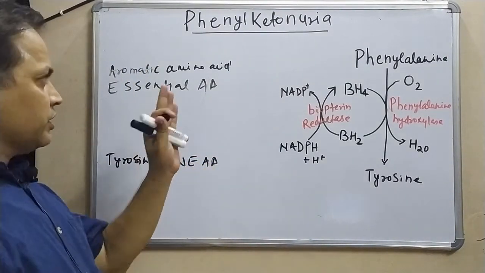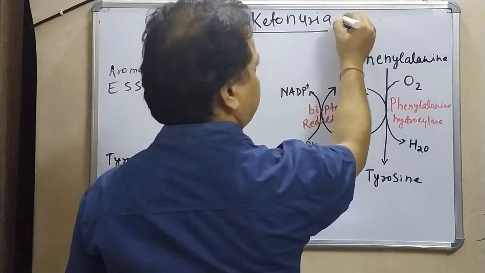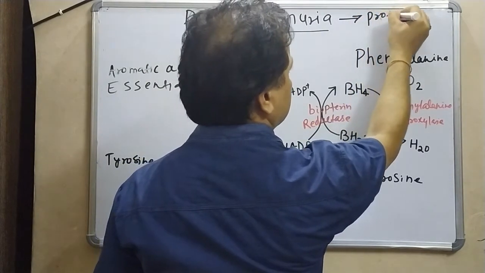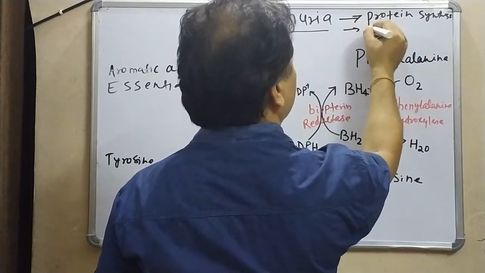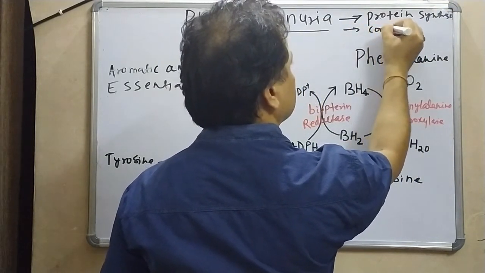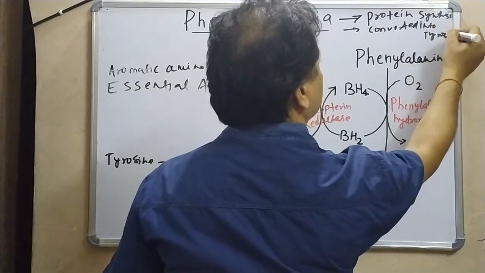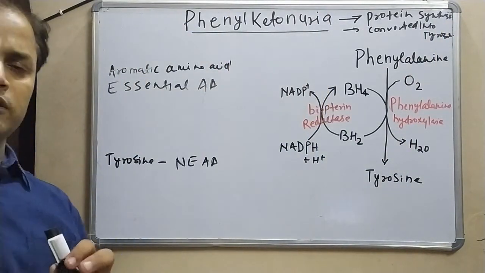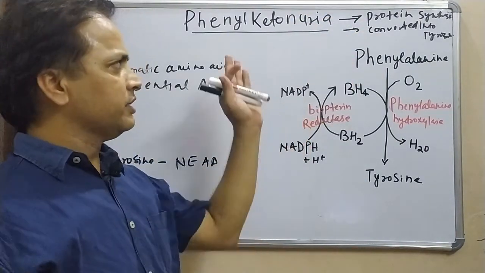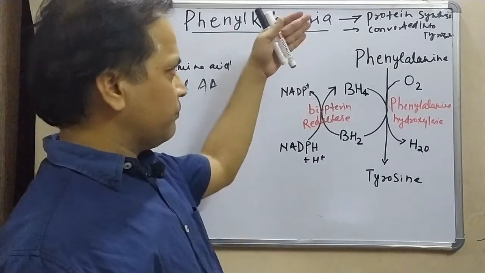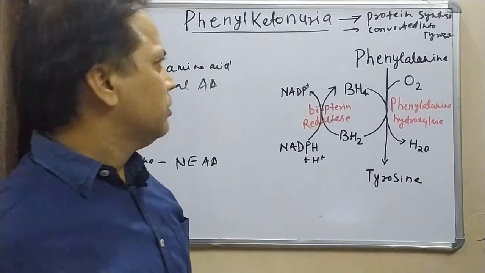Now the function of phenylalanine in our body is, only two functions phenylalanine does. First, it either participates in protein synthesis, or it is converted into tyrosine. Phenylalanine does not have any other function. So one is it will participate in protein synthesis, and second it is converted into tyrosine. This is the mechanism by which it is converted into tyrosine.